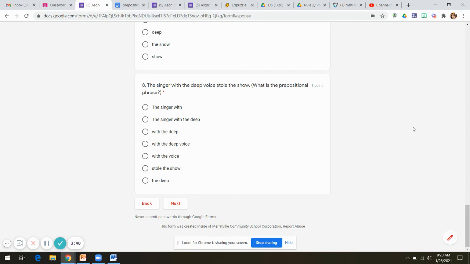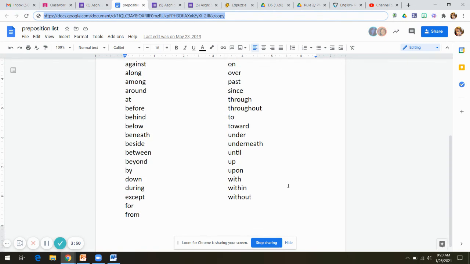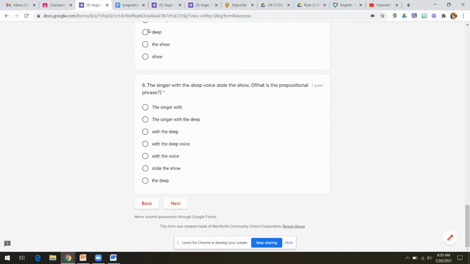Number 8 is asking you for the prepositional phrase in the sentence. The singer with the deep voice stole the show. I'm going to go to my prepositions list to see if I can find one of those words in here, and I can. So find that preposition that's on this list, and then figure out what your prepositional phrase is for number 8. Then go to the next section.